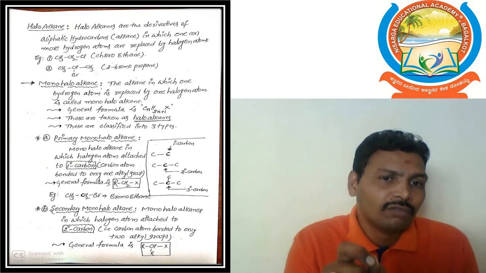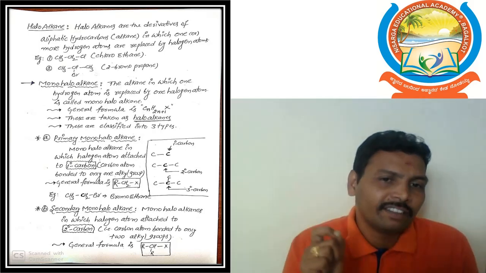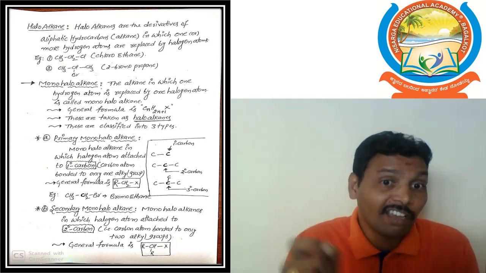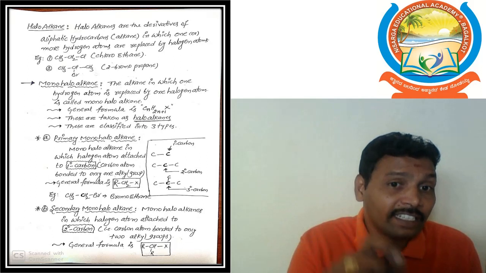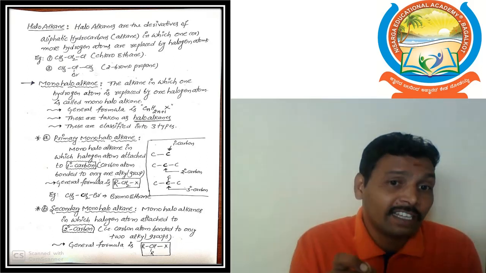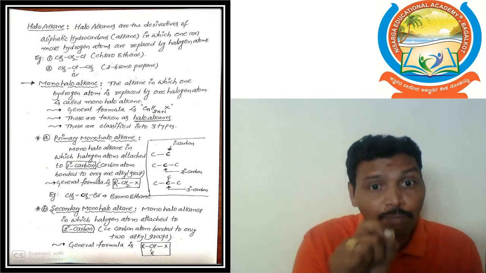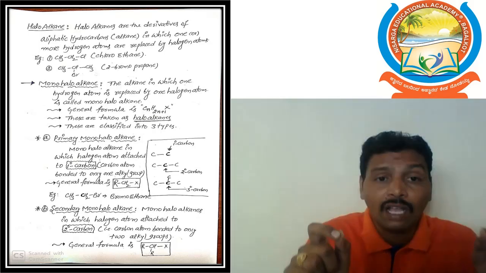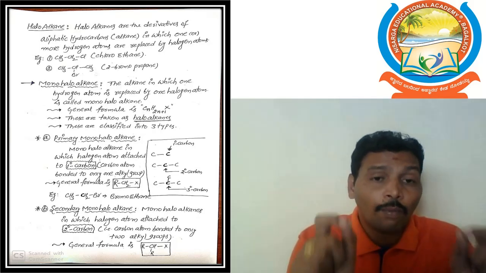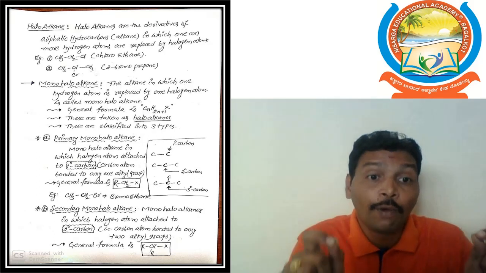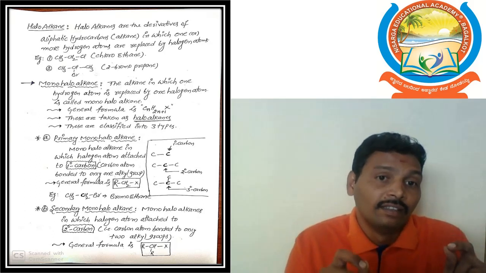We remove one or more hydrogens from ethane, and those places are occupied by halogen atoms. For example, if one hydrogen atom is replaced by one bromine atom, then we get CH3–CH2–Br, the bromoethane compound.